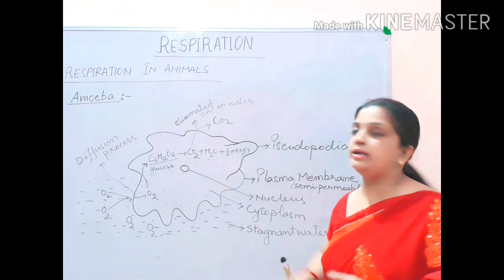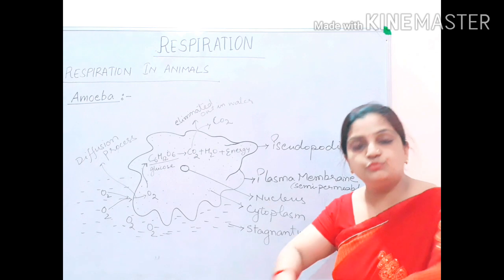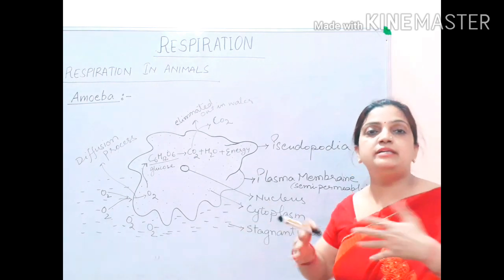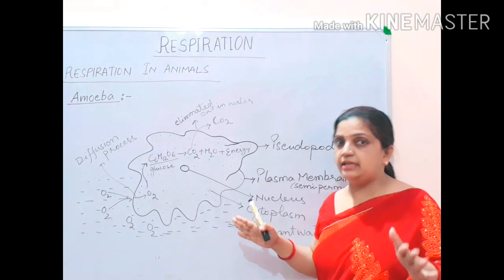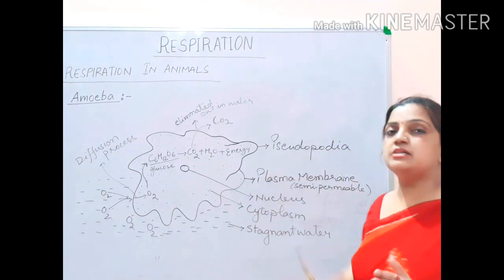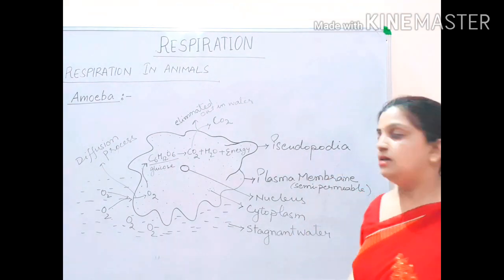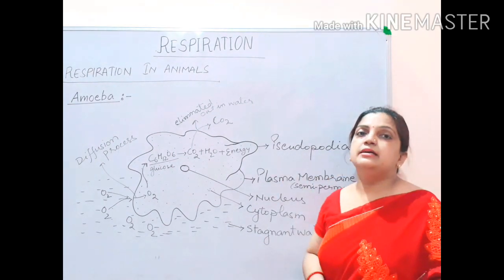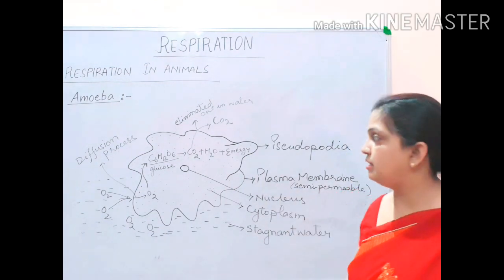It cannot remain in one place. It's an animal body, so it has to flow in the water. It has to move in the water. So that movement needs a leg-like structure. Though this amoeba does not have a leg-like structure, it forms a feet-like structure called pseudopodia, a false feet. So with the help of pseudopodia, it is moving in the water. So this pseudopodia is behaving like a locomotory organ.